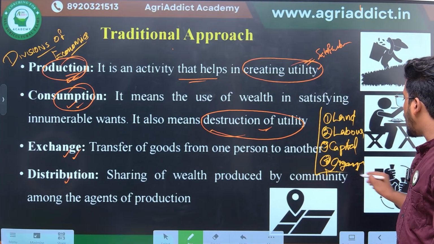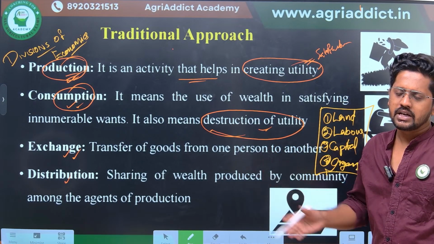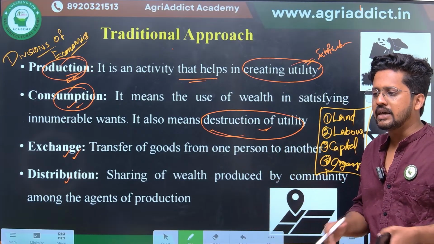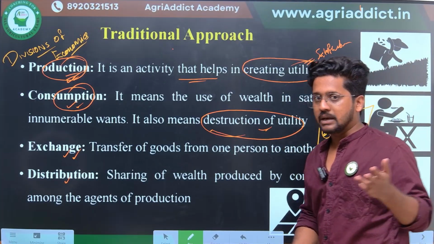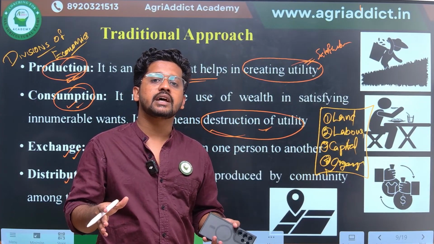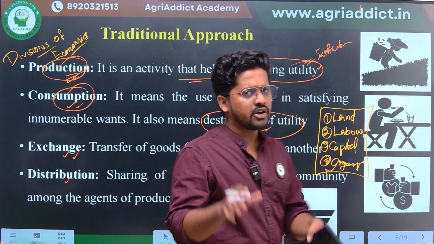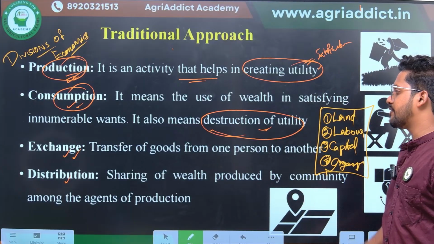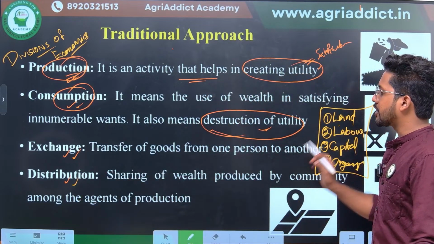So these four are the basic factors of production. In any production program, let it be paddy production, any IT company, or even running your college, there will be factors of production. Land will be there, labor will be there, capital will be there, organization will be there. We will have a separate chapter to discuss the factors of production and the theories behind them. Just for understanding, consider land, labor, capital as well as organization as the factors of production.